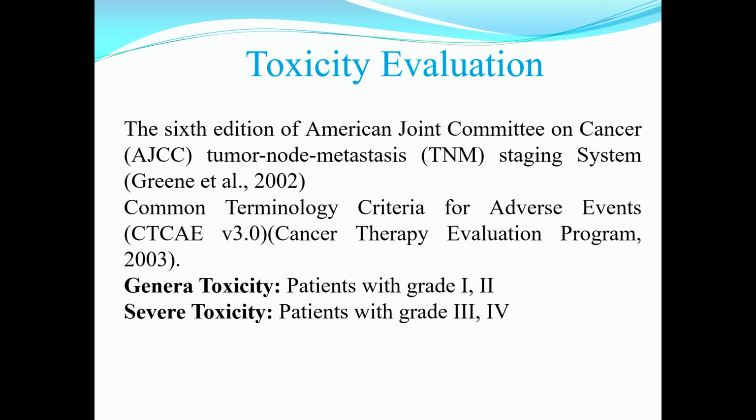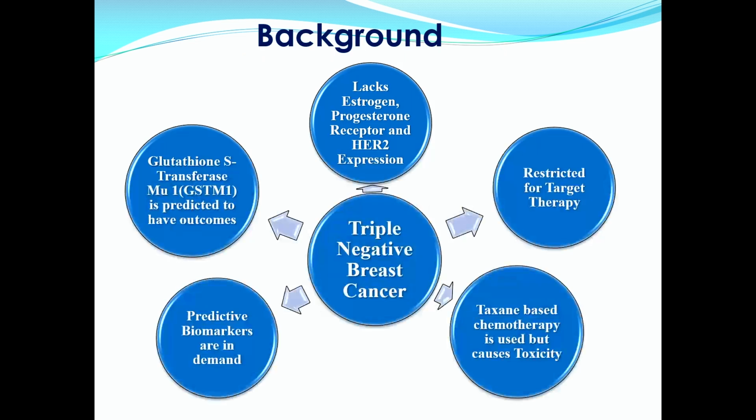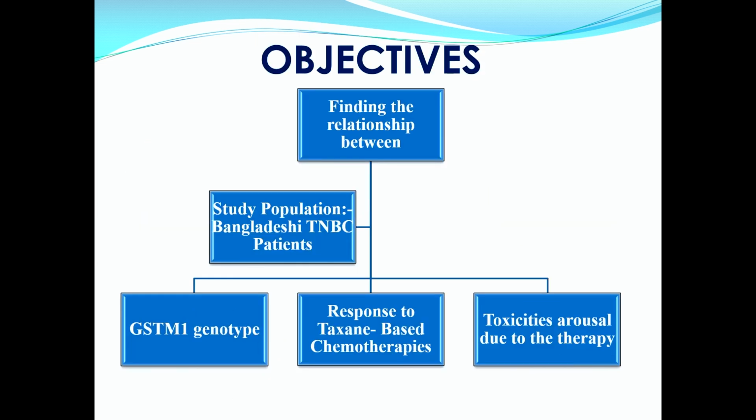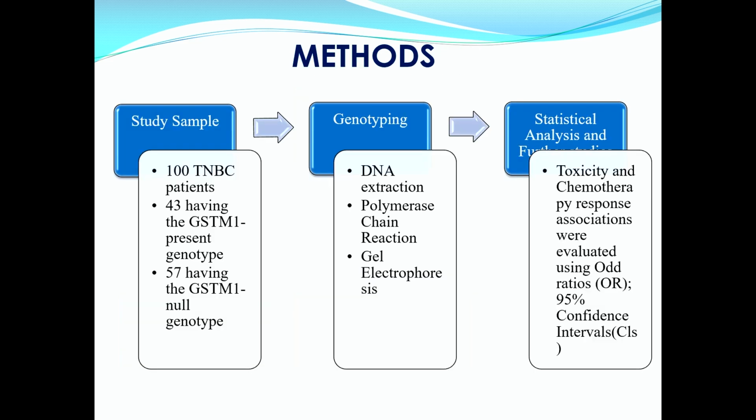This is very rare now, but we can classify toxicity broadly into 2 groups: mild or general toxicity in grades 1 and 2, and severe toxicity in grades 3 or 4. In our total study, we have more than 100 triple-negative breast cancer patients who have undergone paclitaxel-based chemotherapy, and we have tried to assess the impact of this genetic variation on the treatment outcomes.